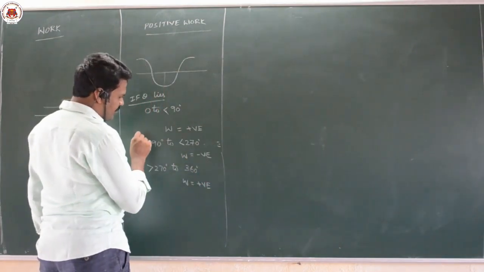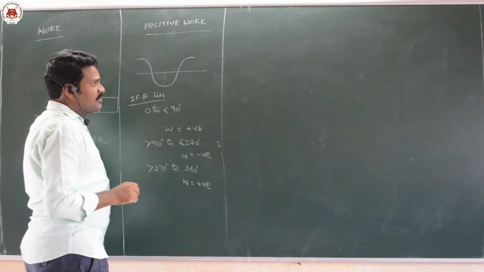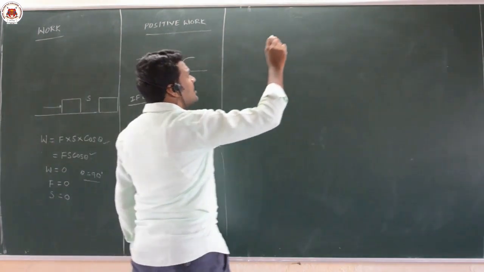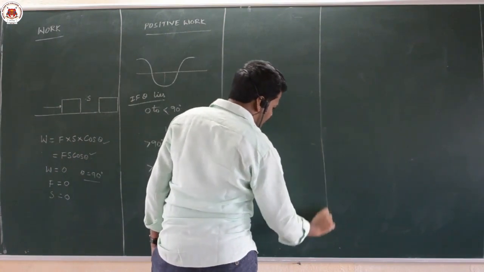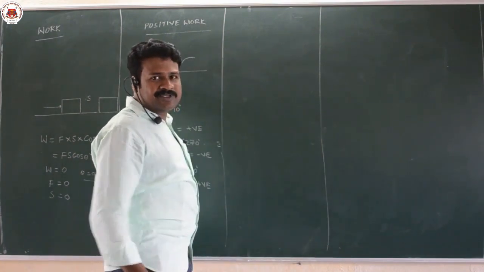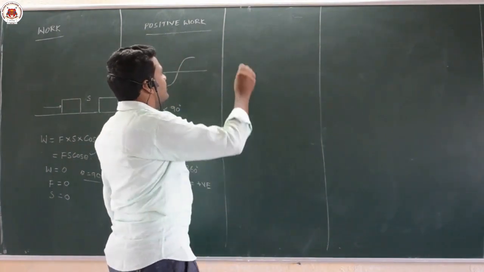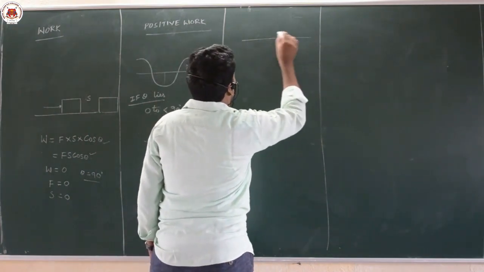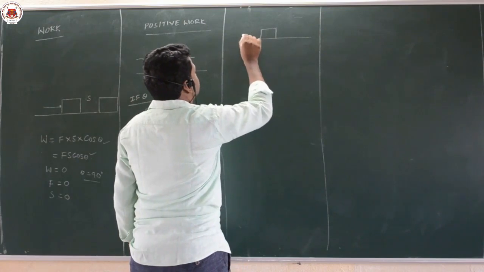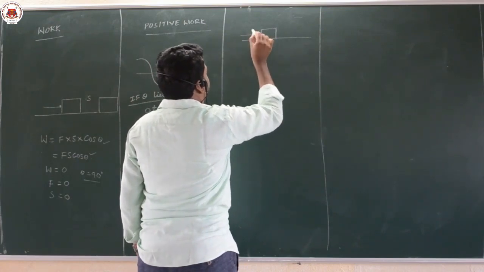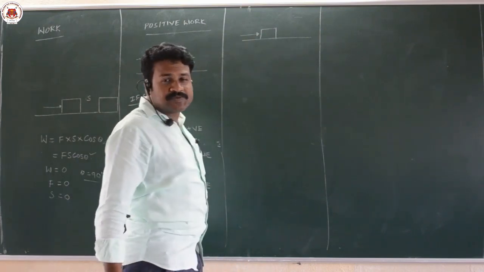So when you are getting negative, when it is 90 to 180, in case of frictional force, what is friction you will study in regular PUC in detail. Frictional force means opposing force. Suppose you are dragging a body, applying a force on a body which is on a rough surface.